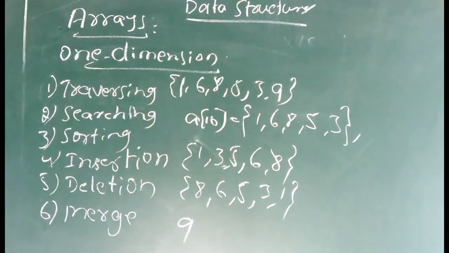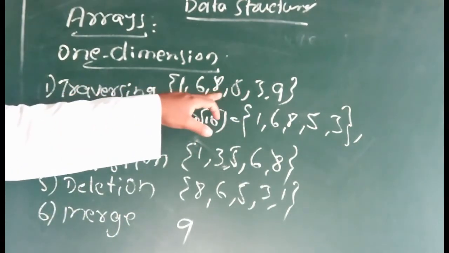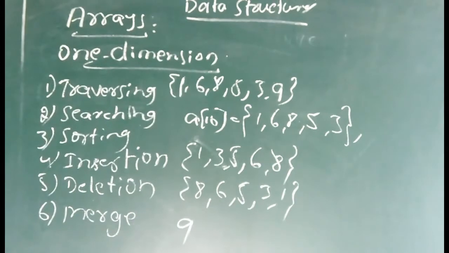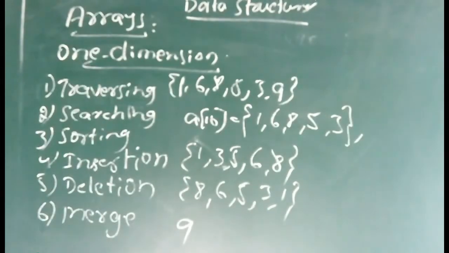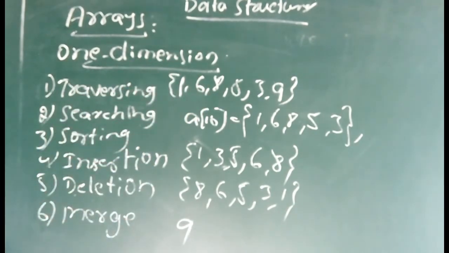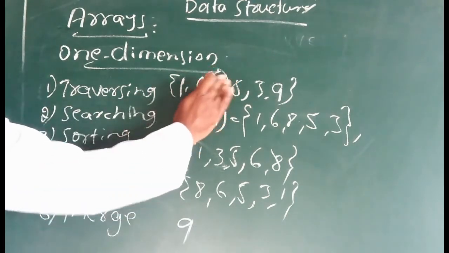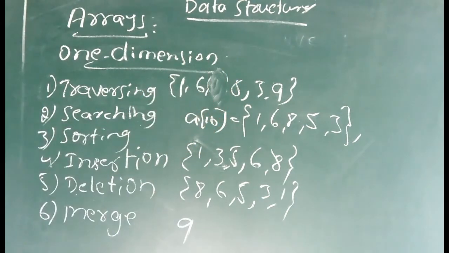This is insertion. Not only at the last; if you want to insert in between, we can. That we will see in the next topics, how we insert the values. Then deletion means I want to delete this value, so I can delete this one. This is the new array.